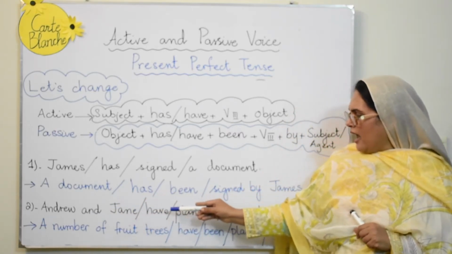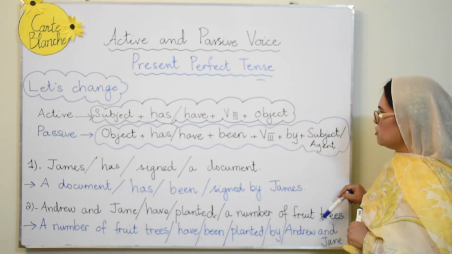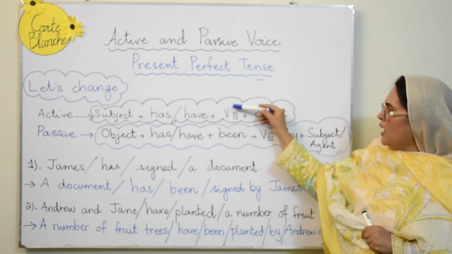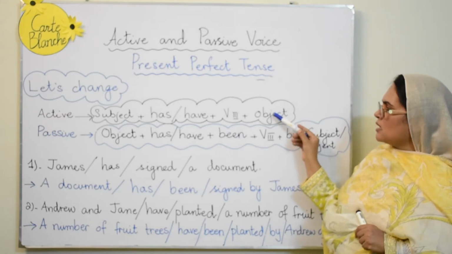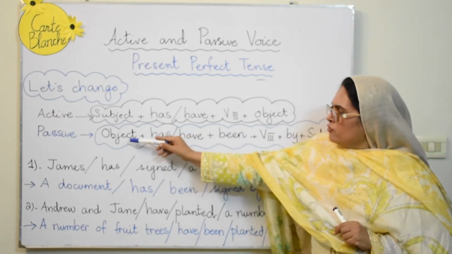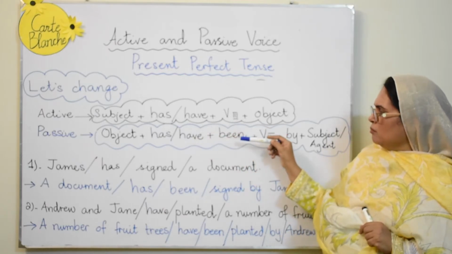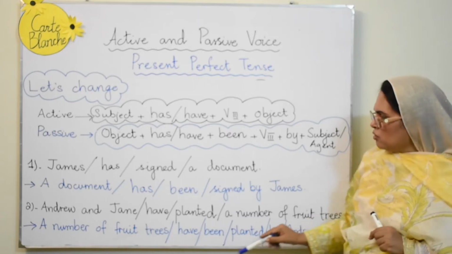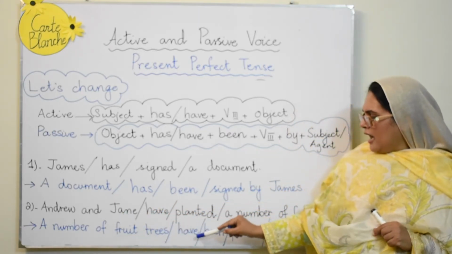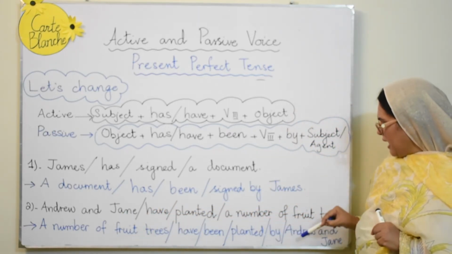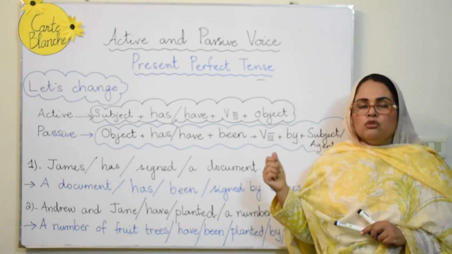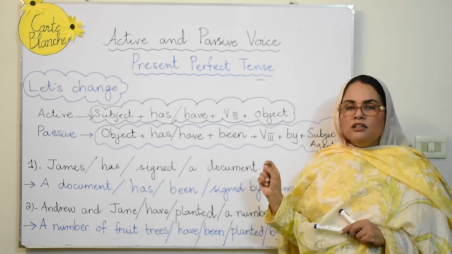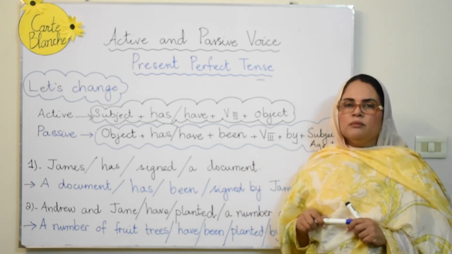Andrew and Jane have planted a number of fruit trees. Let's change it. A number of fruit trees have been planted by Andrew and Jane. So you look at this one. A number of fruit trees have been planted by Andrew and Jane. So just look at this, the way these are changing. We are exactly following the rules that I have discussed with you.